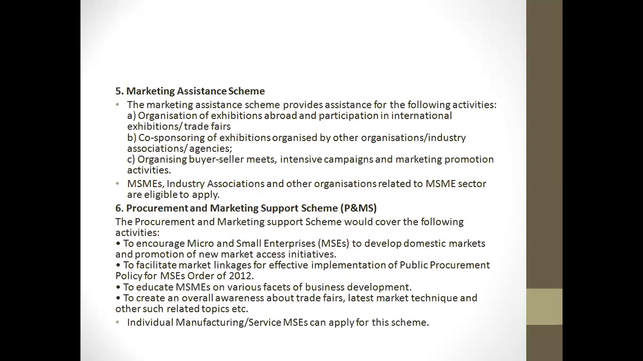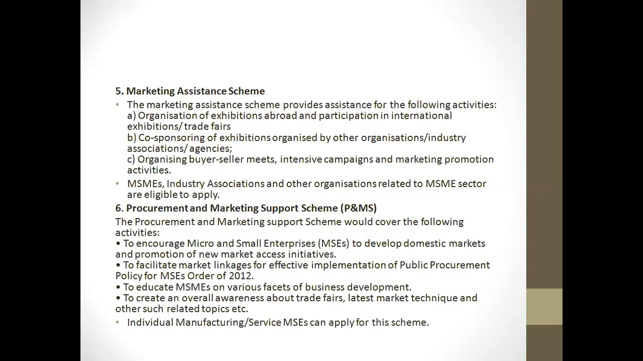Next, we have the Marketing Assistance Scheme. The Marketing Assistance Scheme provides for exhibitions abroad and participation in international exhibitions. Co-sponsored events will be organized by another organization. Then buyer-seller meets, campaigns, and marketing promotion activities will happen.